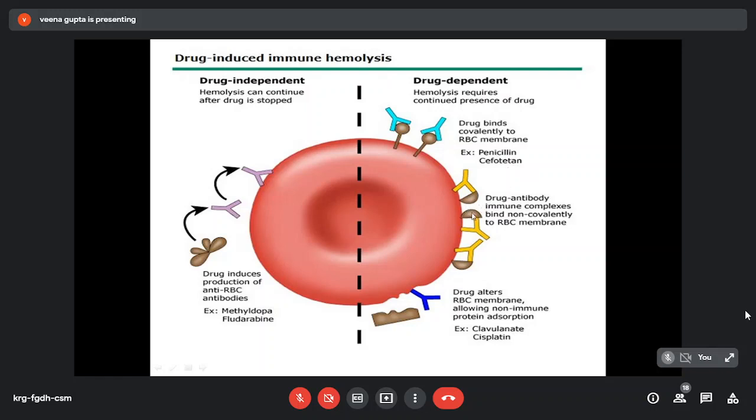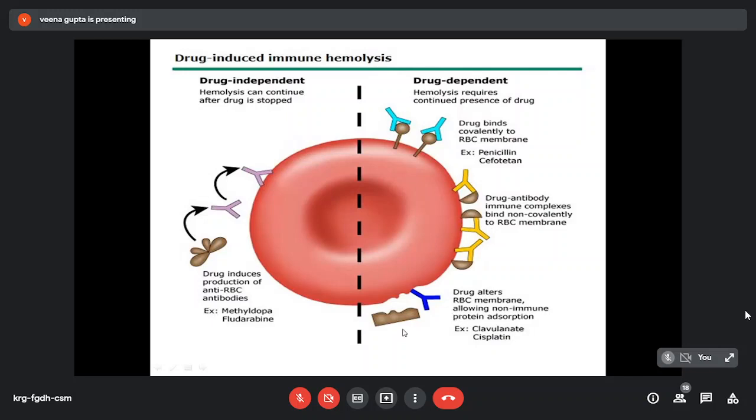Second, the drug binds non-covalently to the RBC membrane, and antibodies are formed to the new antigen, which is formed by combination of drug and the altered RBC membrane. So the antibodies formed against this new antigen lead to destruction of the red blood cell.